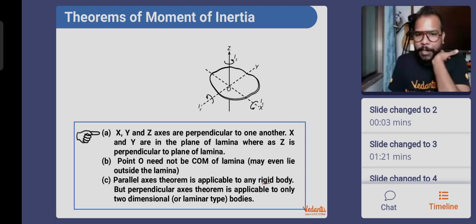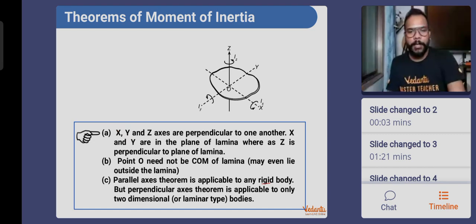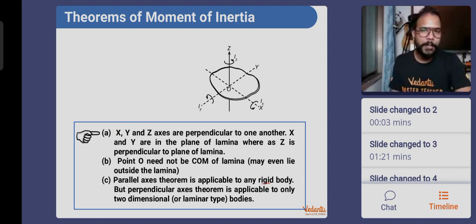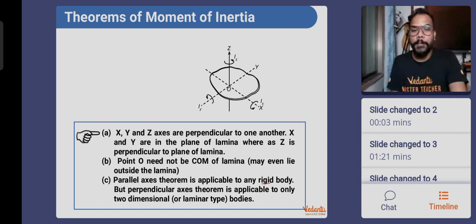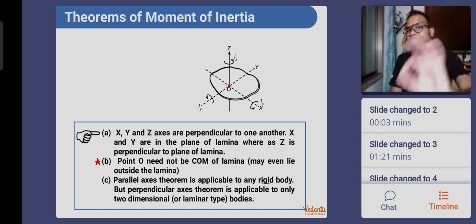X, Y, and Z axes are perpendicular to one another. X and Y are in the plane of the lamina, where Z is perpendicular to the lamina. They may have said X and Z are perpendicular to each other, but I have corrected it. X and Y may not be perpendicular to each other, but they have to be in the plane. Point O need not be the center of mass. Very important point. Point O is not necessarily the center of mass. It can be any point.